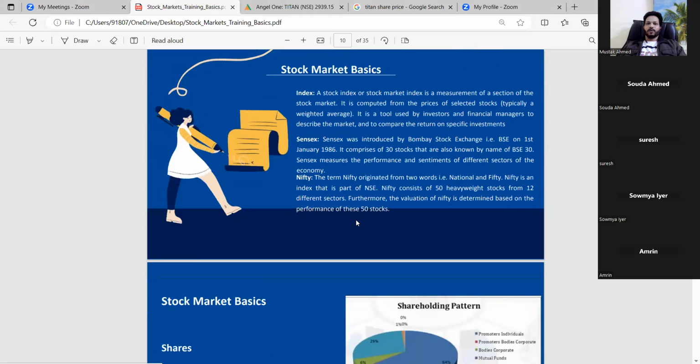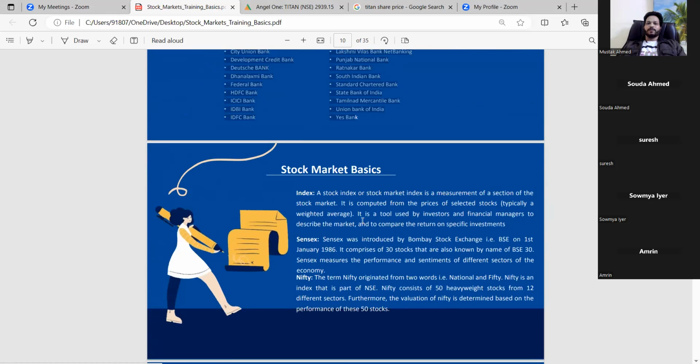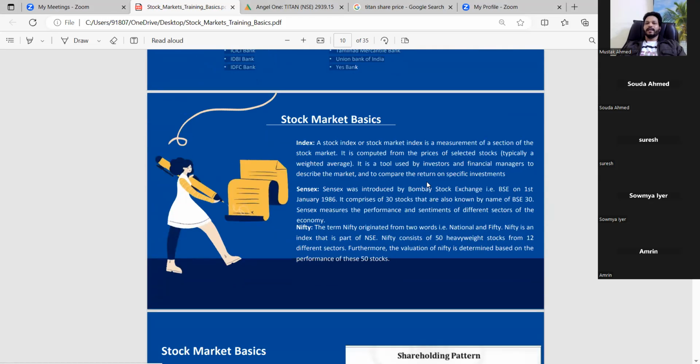Okay, now when it comes to the BSE and NSE, there we come to the index. The index is a measurement of a section of the stock market. There are 5,000 companies listed, but they will not all be considered in this index. It is computed from the prices of selected, highly weighted stocks, not small stocks like small caps. I will come to large cap, mid cap and small cap on the next slide.